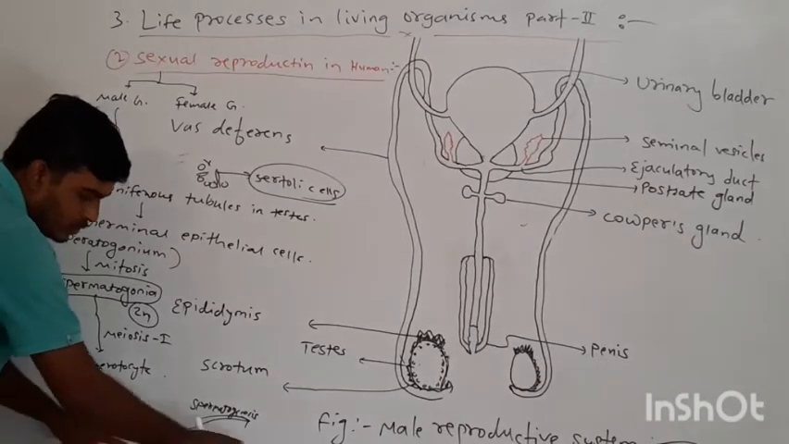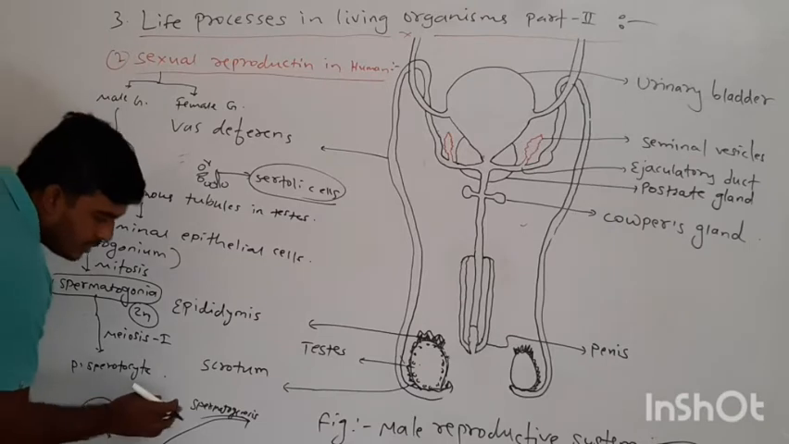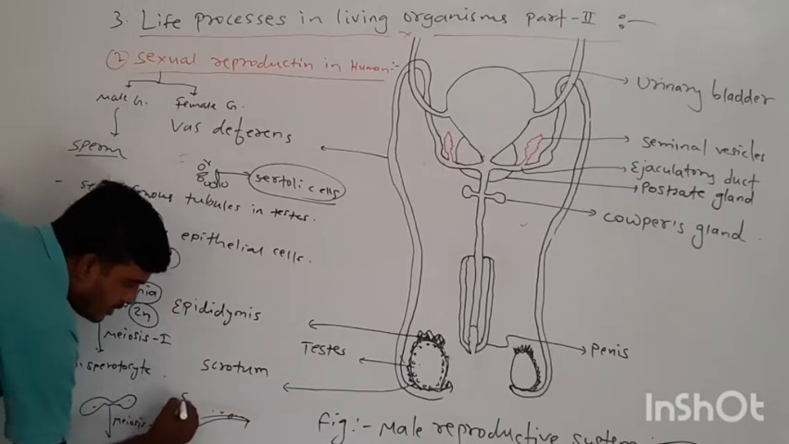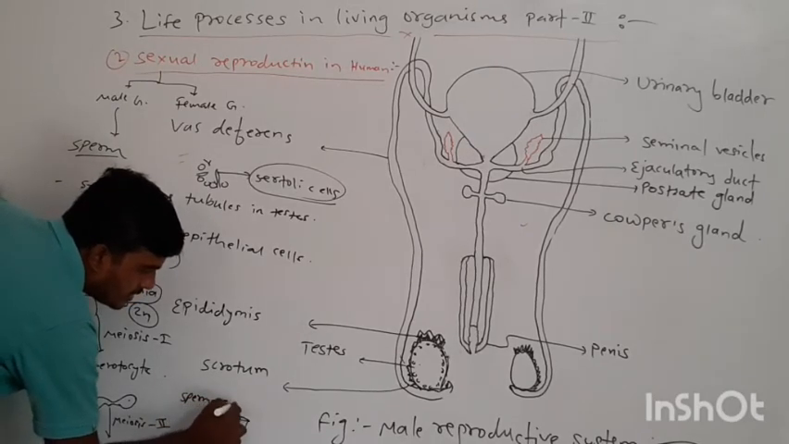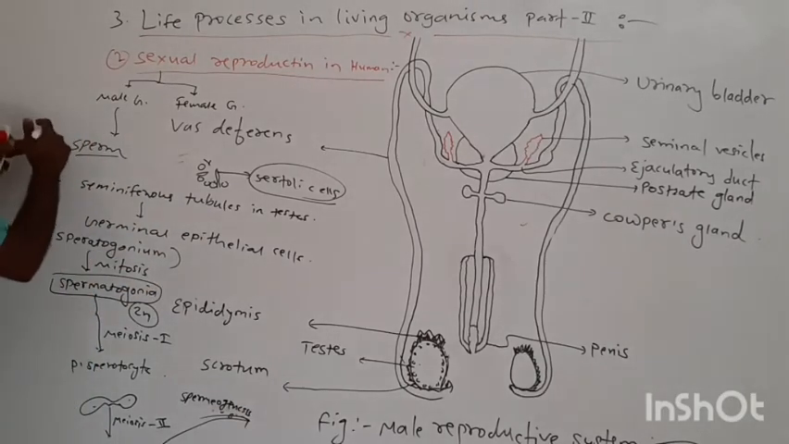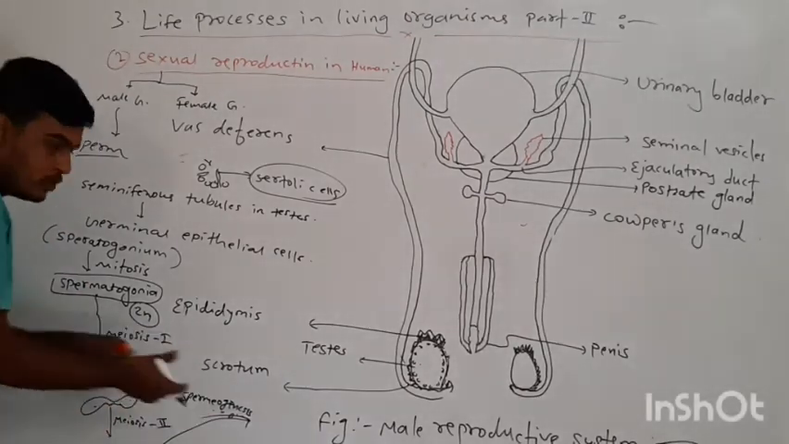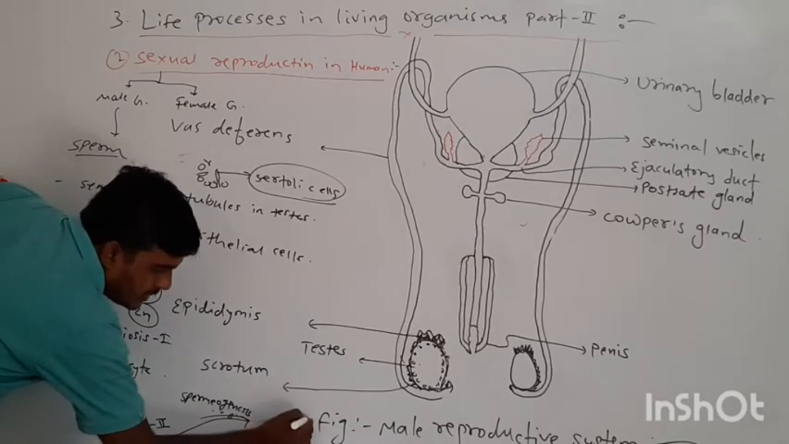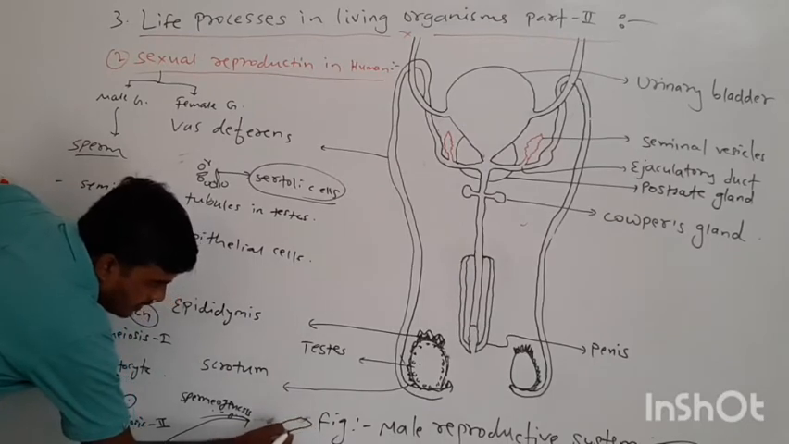So the next process is spermiogenesis. I will write here spermatogenesis, or we can say spermiogenesis. This process is called spermiogenesis, the formation of sperm. Here there is formation of sperm in the case of animals. Sperm looks something like this.